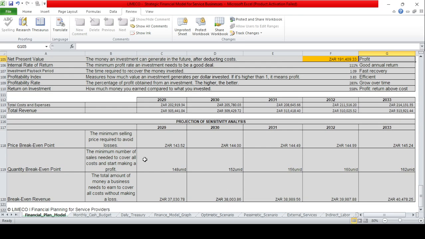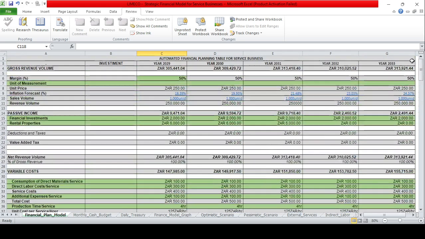and the minimum quantity to sell is 148 units. Minimum above this price, 144 rands. There is profit. Okay, and yes, and now